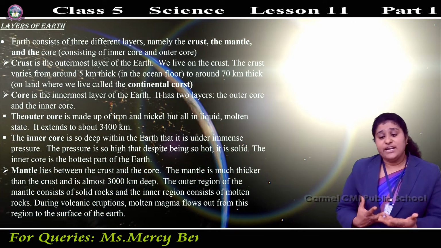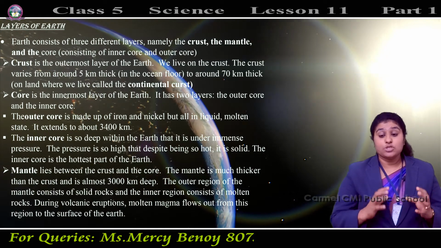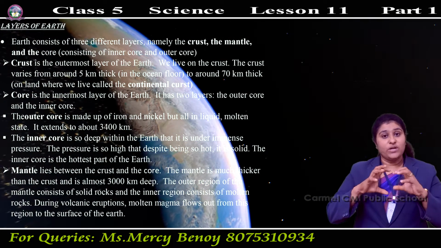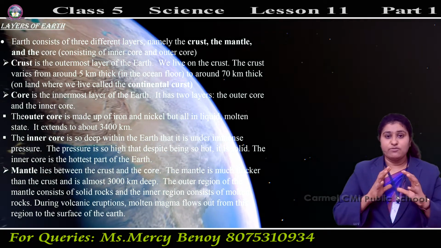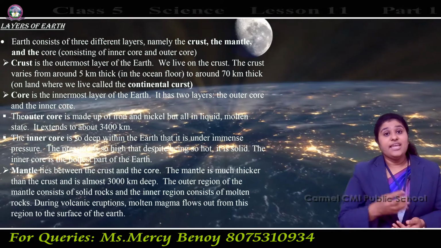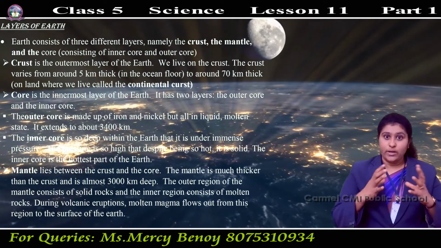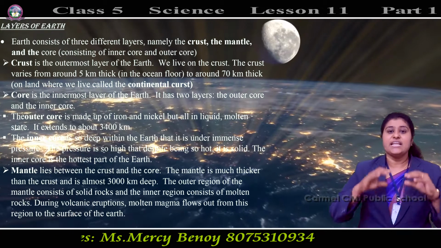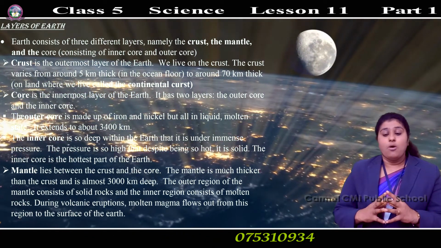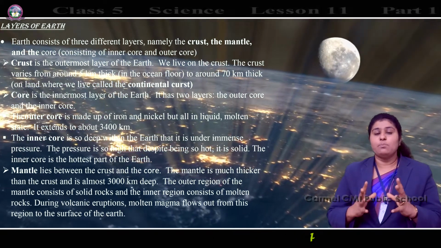The outer region of the mantle consists of solid rock. It's very hard and has a fixed shape. The inner region consists of molten rock. What is molten?